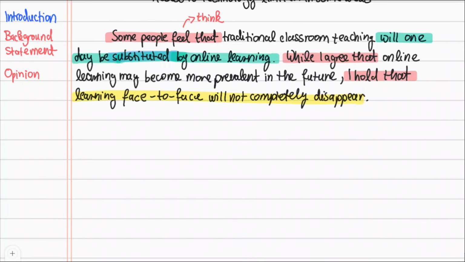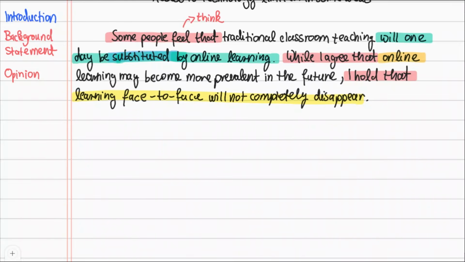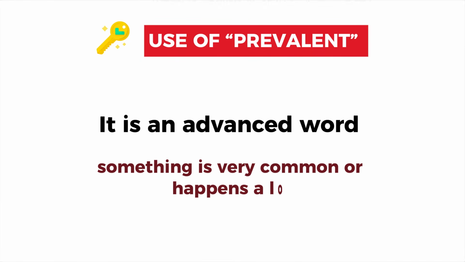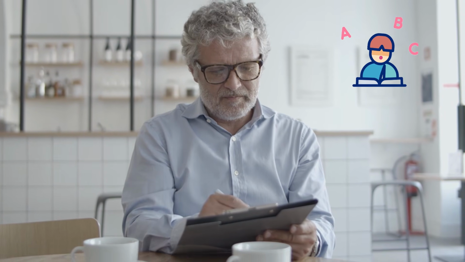I did state some support for the growth of online learning though. I said online learning may become more prevalent in the future. Prevalent is an advanced word. That means that something is very common or happens a lot. This shows the IELTS examiner that I have a high-level vocabulary.